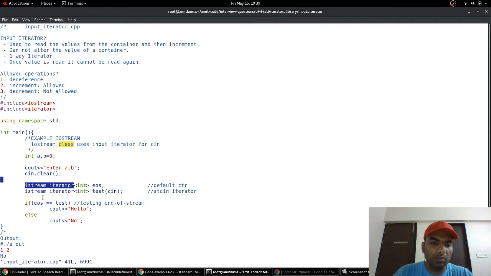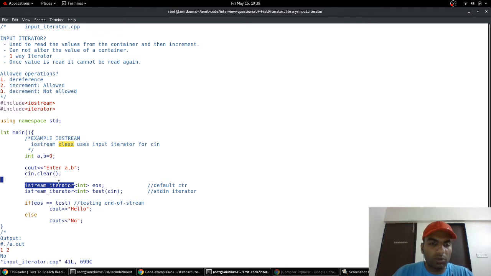So istream_iterator is provided, and again istream_iterator is defined outside the class, unlike the iterators we discussed earlier, which are defined inside the class. It's defined outside the class because of the nature of cin and cout, but we'll see later in the video that the iterators are defined inside the class. So this is one example.